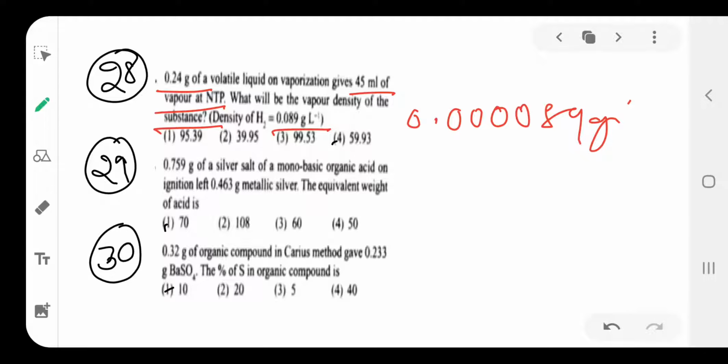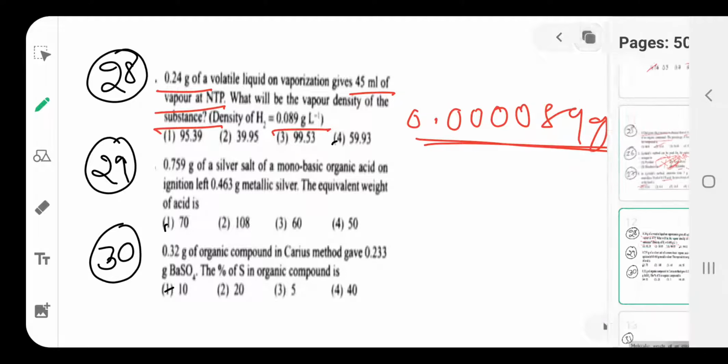We have to convert it into gram per ml, not liter. This is 0.089 per liter. After converting into milliliter, this one will come, 0.0000089. So that is the hydrogen.